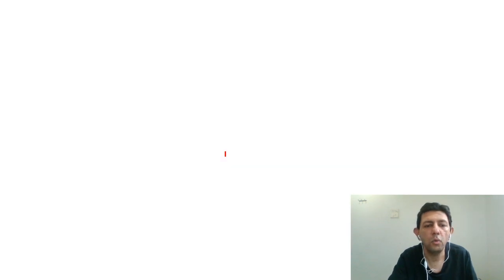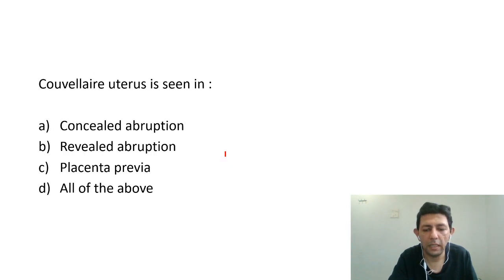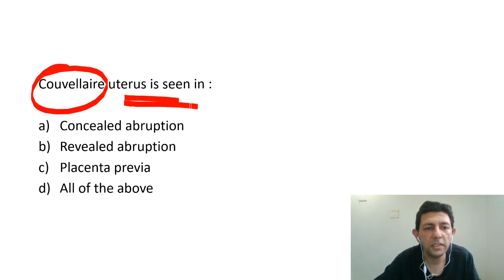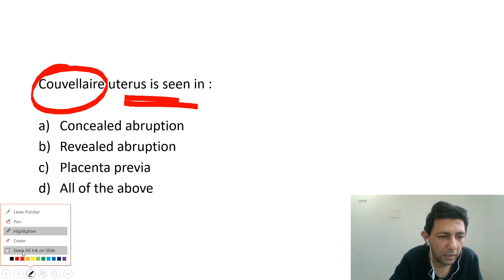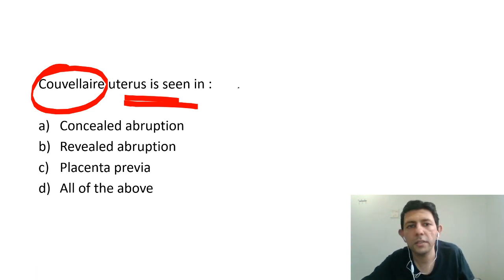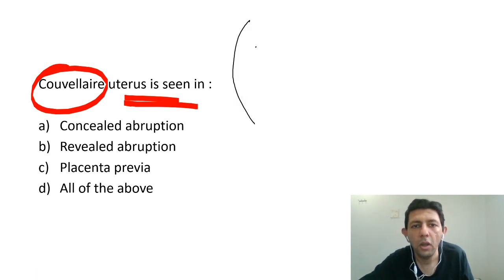Moving on to the last question for the day: Couvelaire uterus is seen in. Now please pay attention. What is this Couvelaire uterus? Whenever there is abruptio placentae, what is abruption? Abruption is premature separation of a normally implanted placenta. It's a part of antepartum hemorrhage.